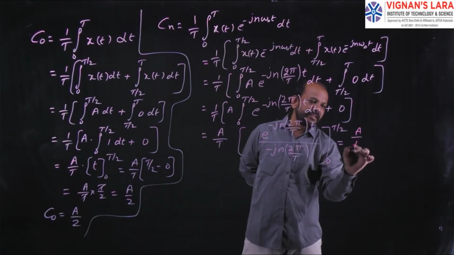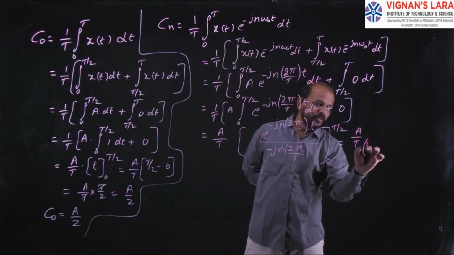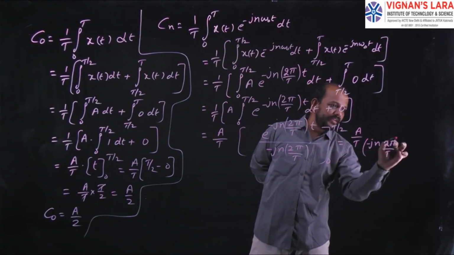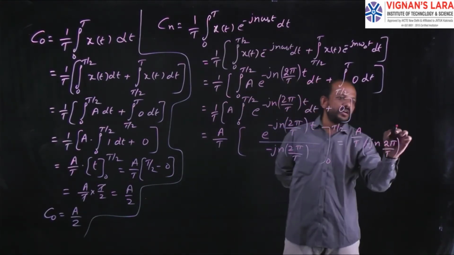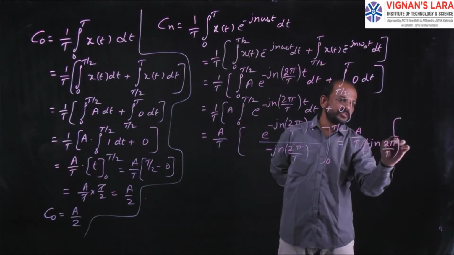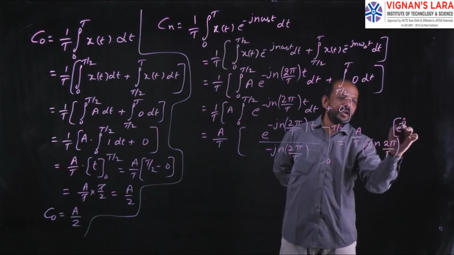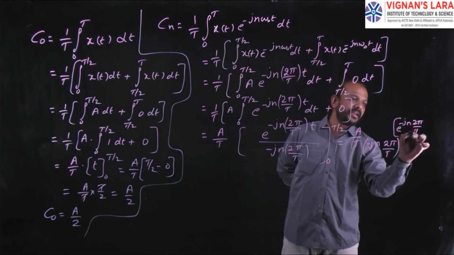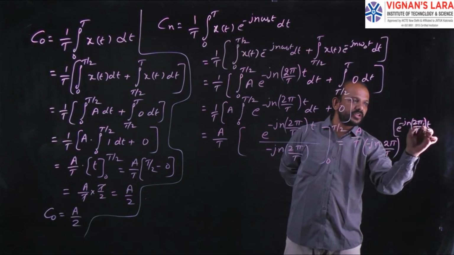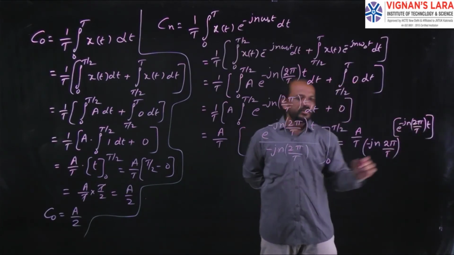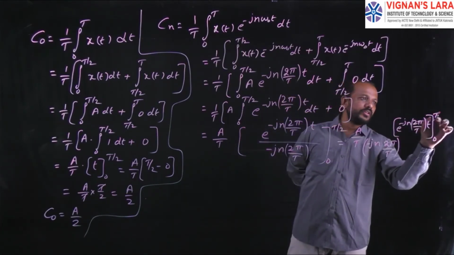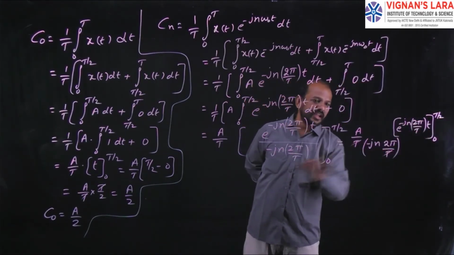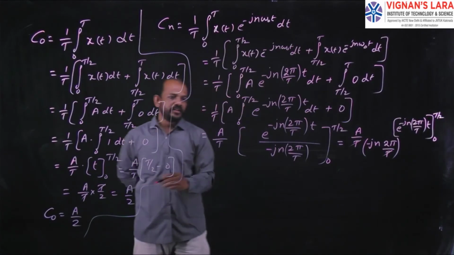A by T into minus j n 2 pi by T, and here we have the limits for e power minus j n 2 pi by capital T into small t. The limits are 0 to T by 2. So in this capital T gets cancelled. So finally what we'll get?